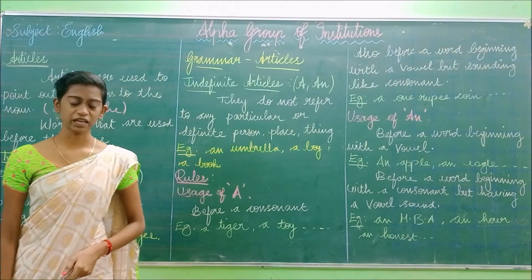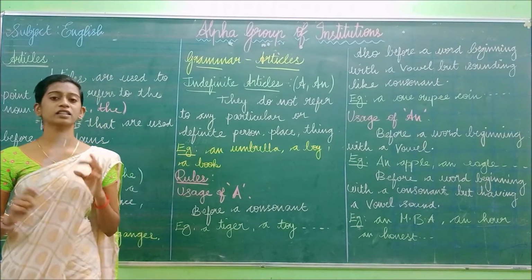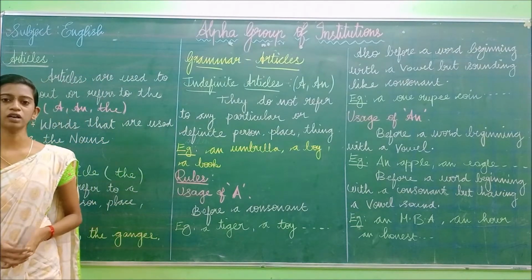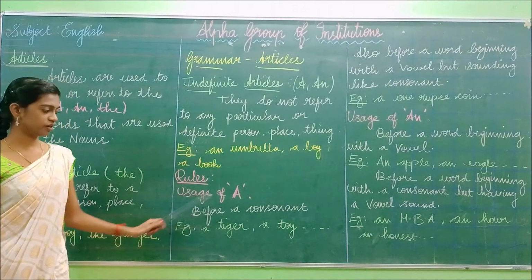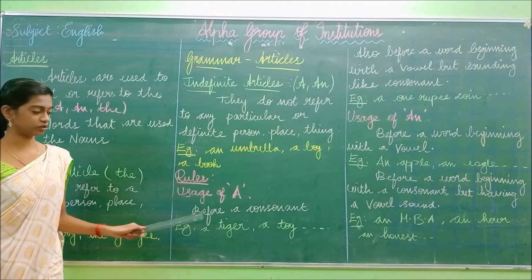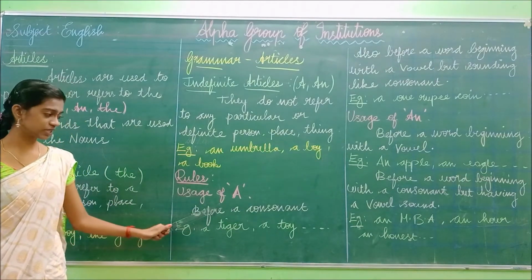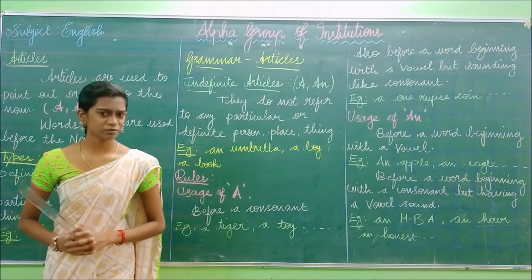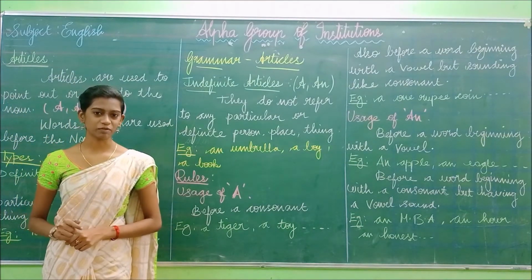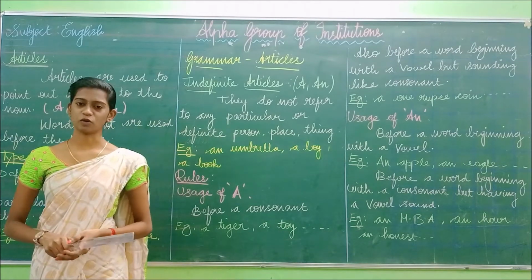Now let us see where to use a and the. Okay. So there are some rules to be followed. Let us see them. First of all, we are going to say about the usage of a. Before a consonant. So this a has been used only before the consonants. So what is meant by consonant? Consonant means except the vowels, the remaining letters are known as consonants.